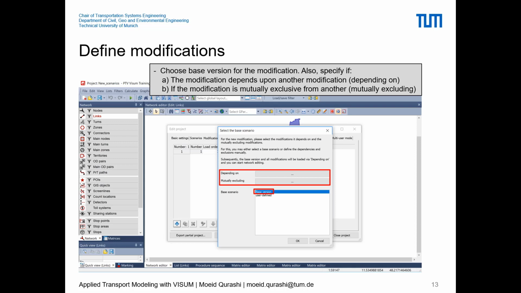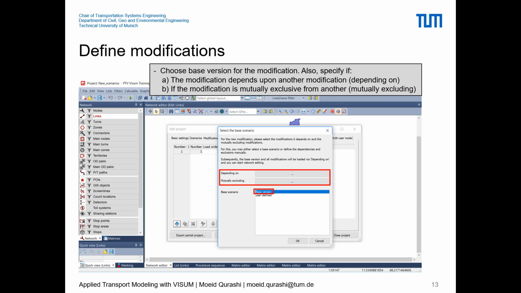Here we are specifying two things. First, whether the modification depends on another modification, which is selected under depending on. And second, whether the modification is mutually exclusive from another. So either it's mutually exclusive or it's depending on. If you have more than one modification, you can select the interdependencies between the different modifications.